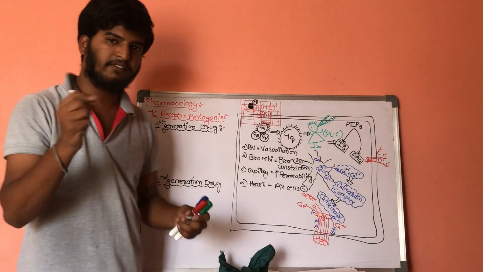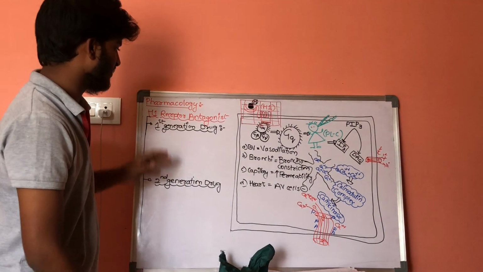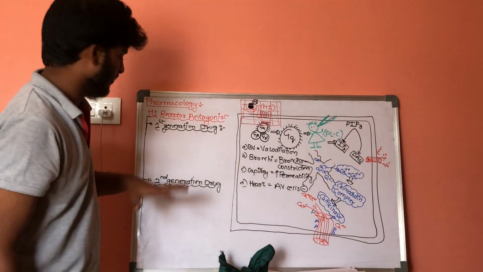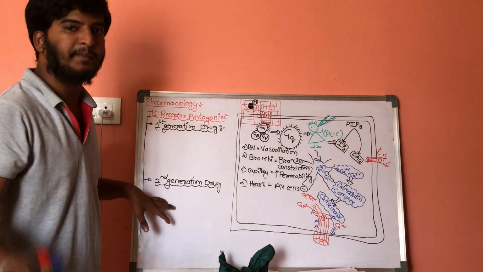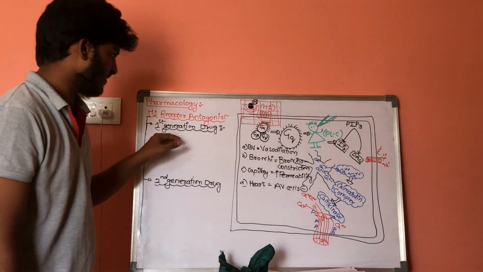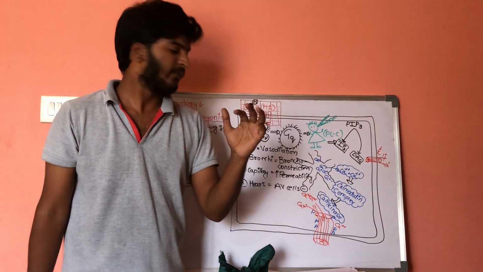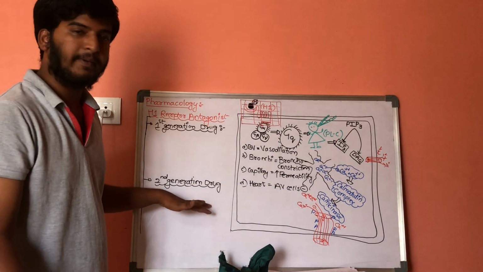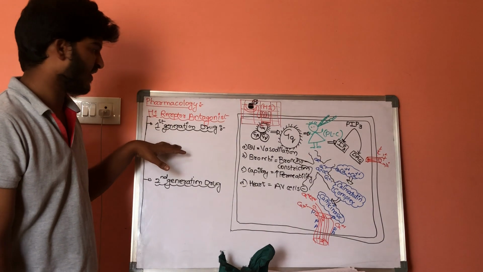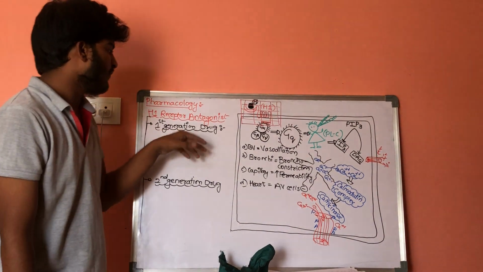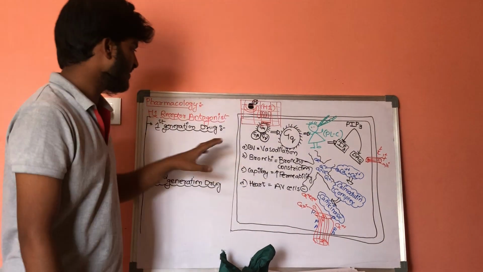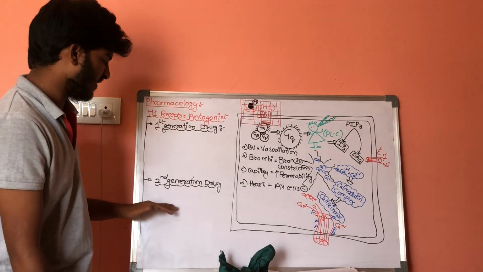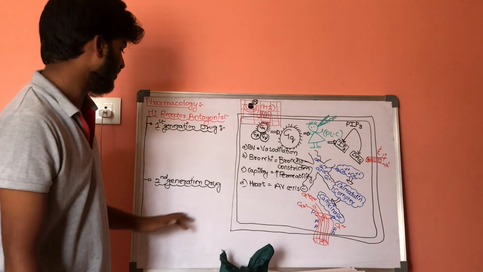So what is the difference between first generation and second generation drugs? First generation drugs are highly lipid soluble, and second generation drugs are less lipid soluble. So first generation drugs can easily pass through the blood-brain barrier, resulting in sedation, that is sleep. Second generation drugs do not cross the blood-brain barrier and do not cause sleep.